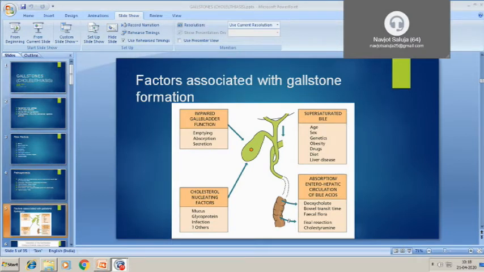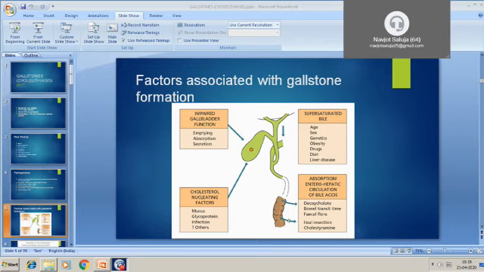So I think there was a problem in transmission. So we are discussing the factors which are associated with gallstone formation. Number one is the problem in emptying of the gallbladder. That means when there is stasis of bile. So it can be due to decreased emptying or increased absorption or secretion.